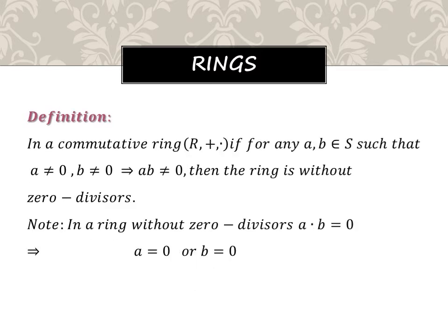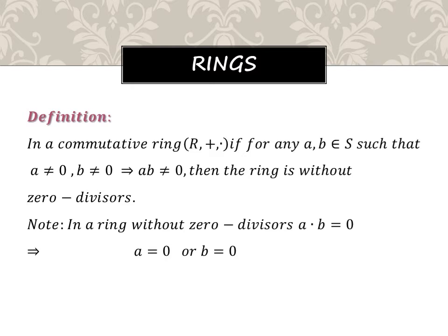Now zero divisor and integral domain are very important definitions. So this is the definition of zero divisor. In a commutative ring, it's not an ordinary ring, the commutative property is also existing. That is the reason I explained the commutative definition.